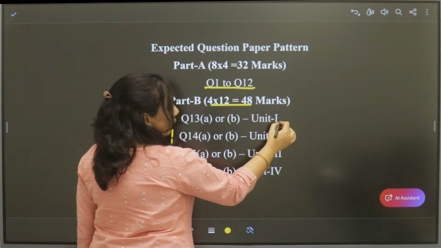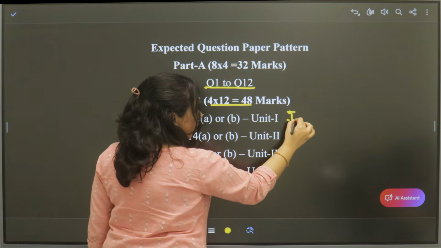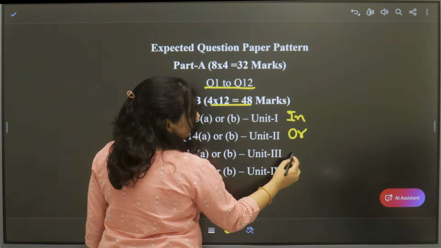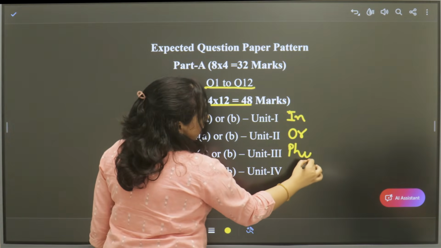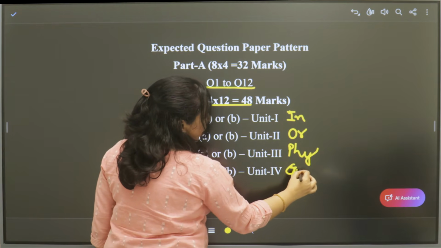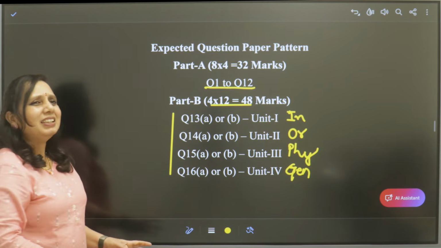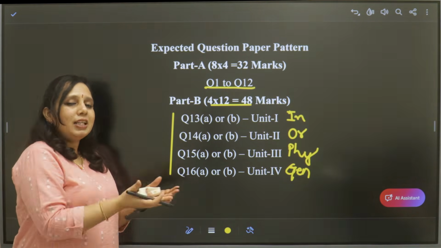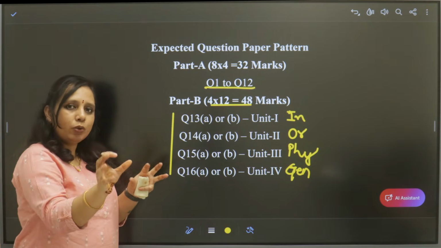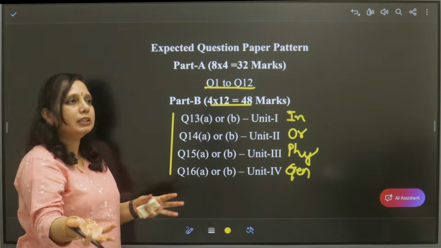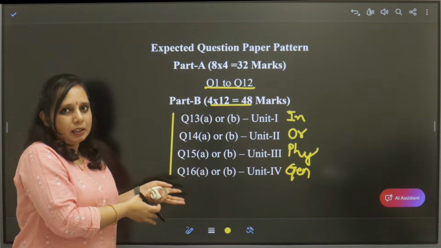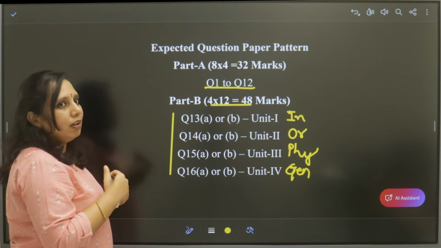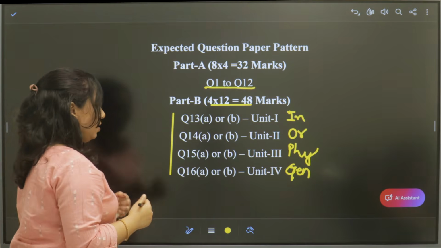You already know that unit 1 is inorganic chemistry, unit 2 is organic chemistry, unit 3 is physical chemistry, and unit 4 is general chemistry. The syllabus has not been changed completely. From the previous syllabus, some topics from chapters of other semesters have been joined into this semester. So let us see how we have to understand the concepts.